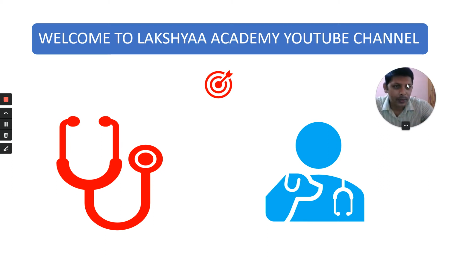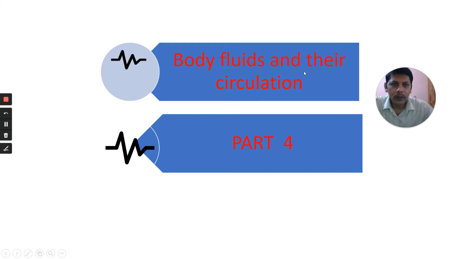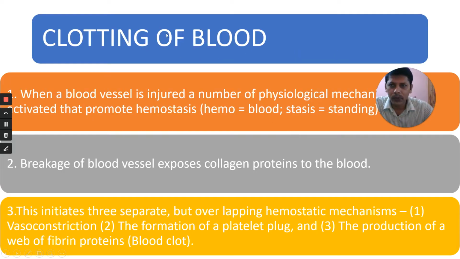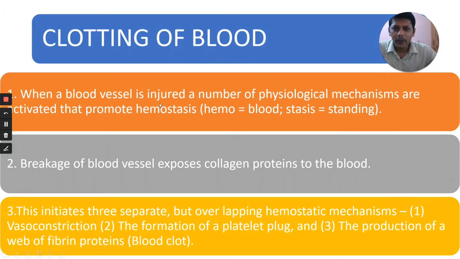Okay, let's get started. Today's topic is clotting of blood. This is the fourth part of body fluids and their circulation. When a blood vessel is injured, a number of physiological mechanisms are activated that promote hemostasis, not homeostasis. Homeostasis means steady state. Don't confuse homeostasis with hemostasis.